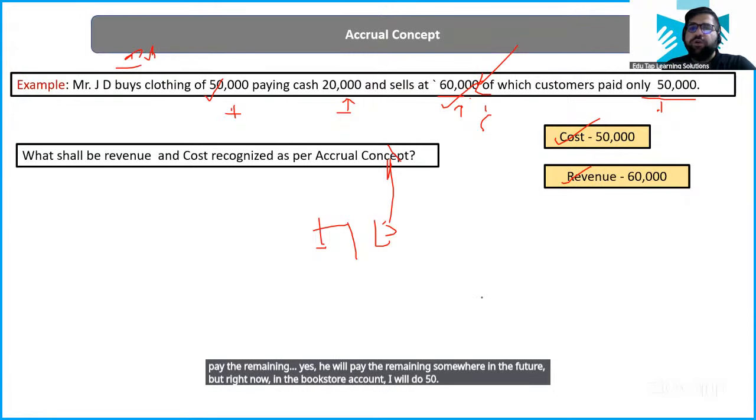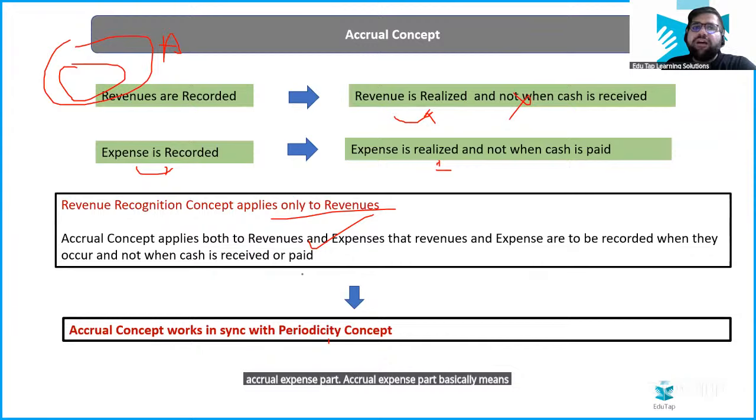Accrual expense part basically means that you have to record the expense whenever it becomes due. So if the expense has become due, you have to record it. For example, if I have to pay salaries to my employees, the expense has become due. The expense has been activated. But due to some issues, I was not able to pay the salary of Feb in the month of Feb. I was not having money, so I didn't pay any money to my employees. Right. So the accrual concept says that if the expense has become due, then you should record it in that particular month itself. You should not wait for the next month to come.